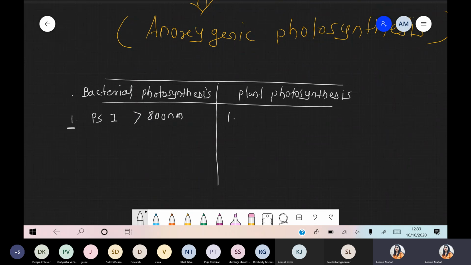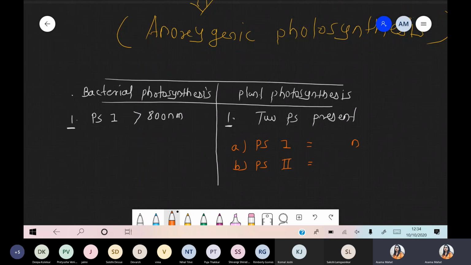But when we compare this with plants, in case of plants two photosystems are present, PS1 and PS2. So the first one is PS1 and the other one is PS2, photosystem 1 and photosystem 2. Can you tell me what is the wavelength?